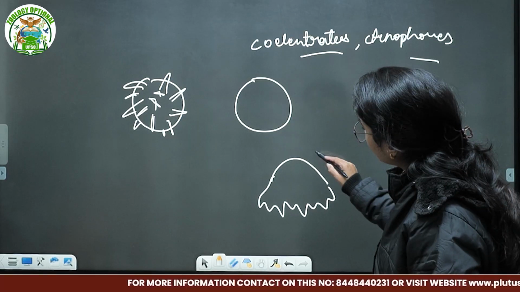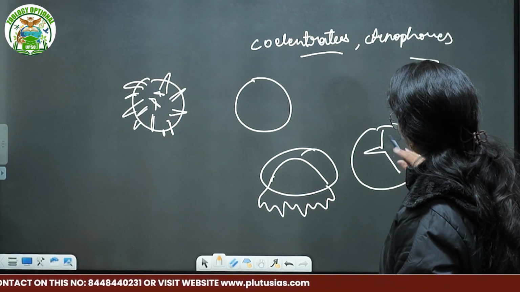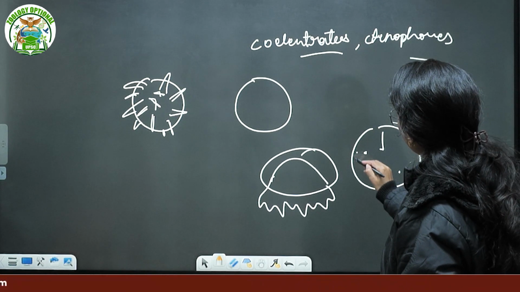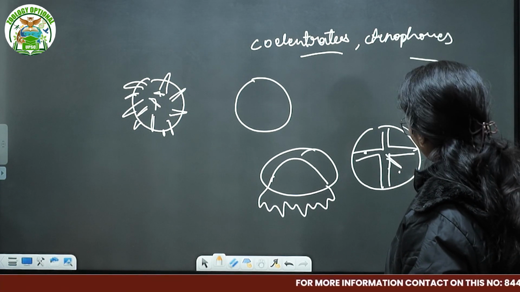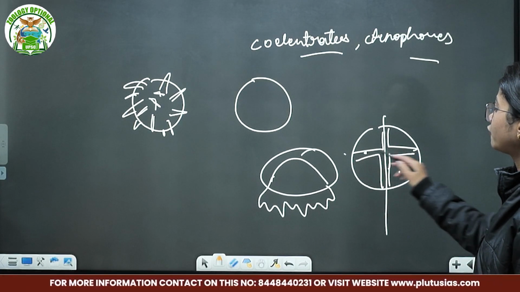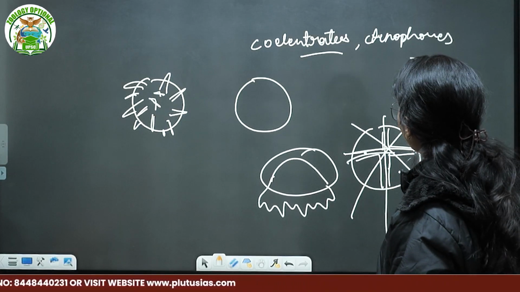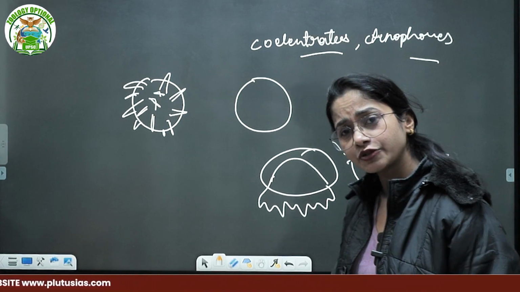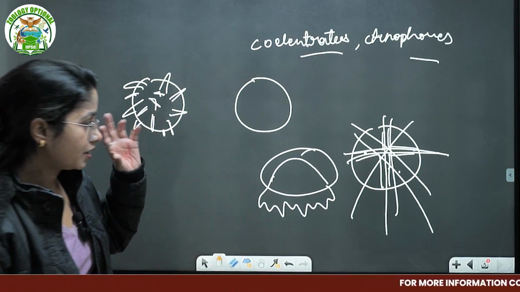When you see from the upper side, or when you make the diagram, you simply represent this kind of arrangement. This shows a radial arrangement: if you cut from here, from here, from here, that also shows a spherical kind of arrangement. So up to here, radial and spherical are similar.